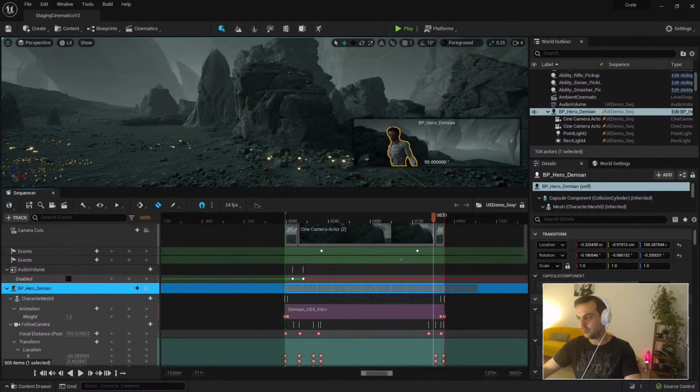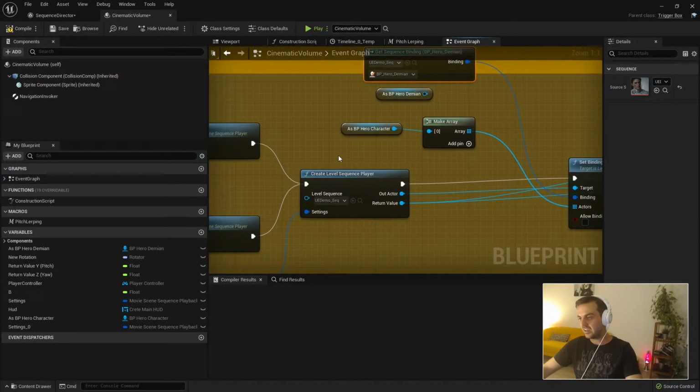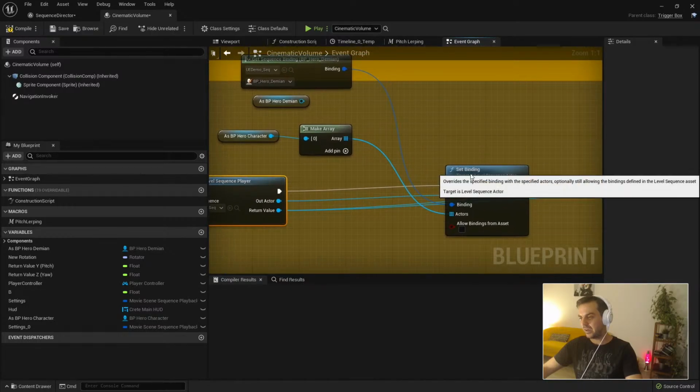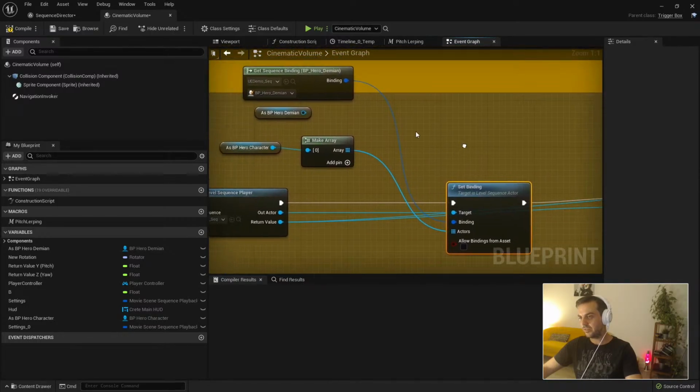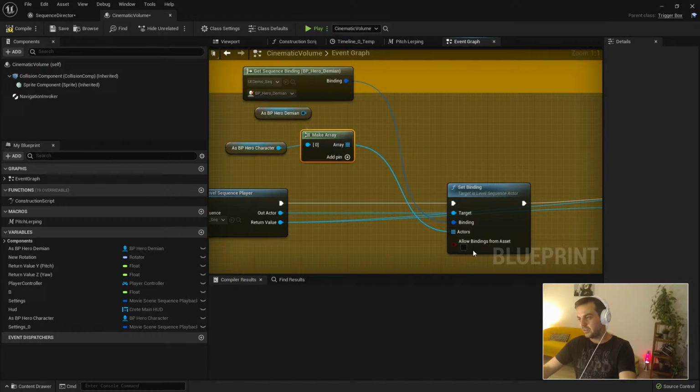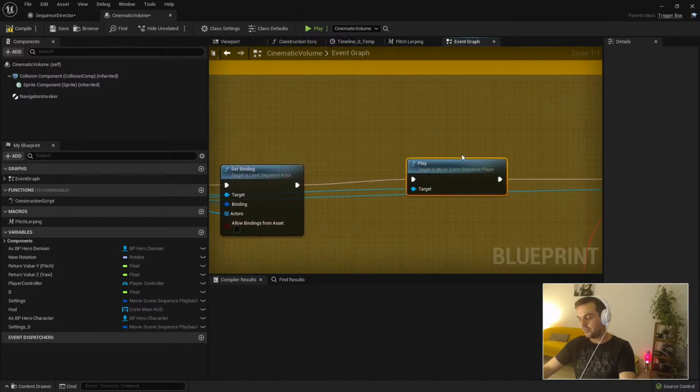So basically here in the blueprint, I'm taking the sequencer, I create the sequence, and now I set the binds. And the bind is this spawnable Demian, which now, surprise, surprise, is not going to be the spawnable Demian. It's going to be the existing player, the character, which is going to be this new bind. And now I play the cinematic that I mentioned before.